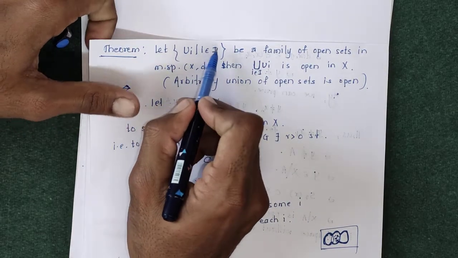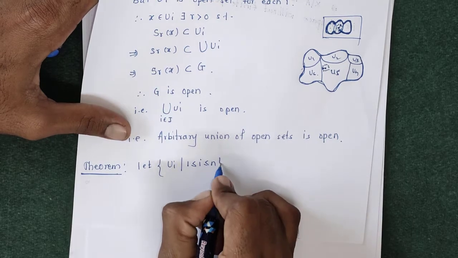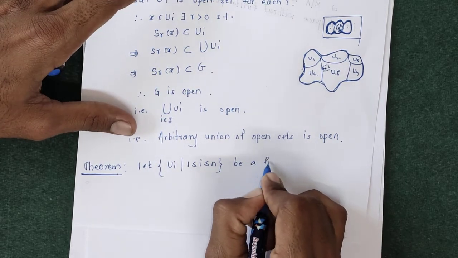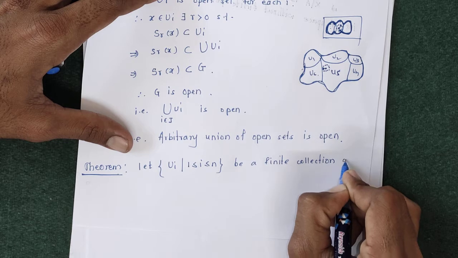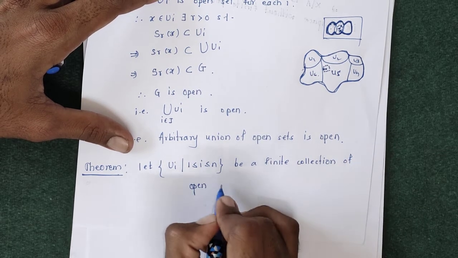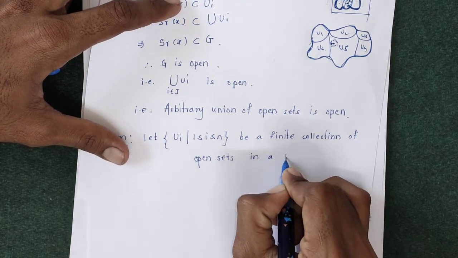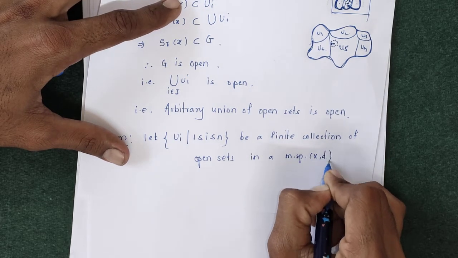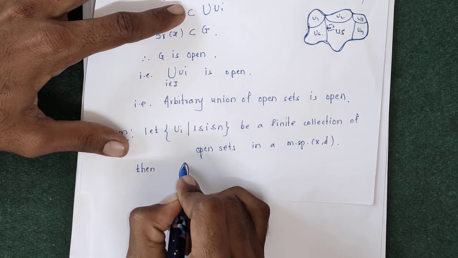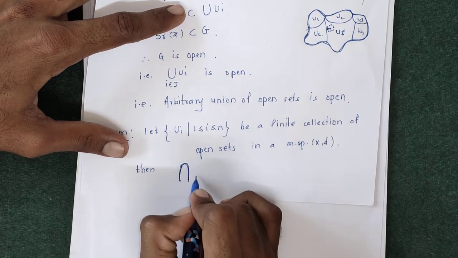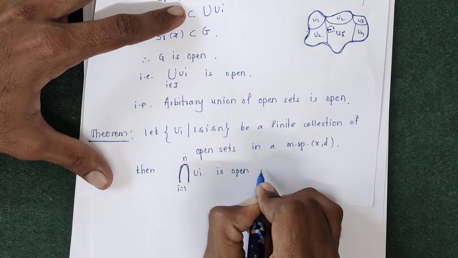In the previous theorem we saw ui, i belongs to an index set, so that was an infinite family, but here i runs from 1 to n, so this is a finite collection of open sets in a metric space (X, d). Then the intersection of ui, i running from 1 to n, is open in X.